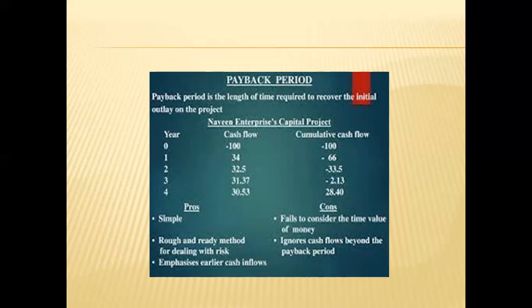For example, you can say cash flow is there where the initial investment is 100, first year 34, second year 32.5, third year 31.37, fourth year 30.53 lakhs. So now it is uneven, where we are making the cumulative cash inflow. So cumulative minus 100, minus 66, 33.5, 2.13, 28.4. Based on this, we are going to calculate the length of time which is required to recover the initial outlay of the project.